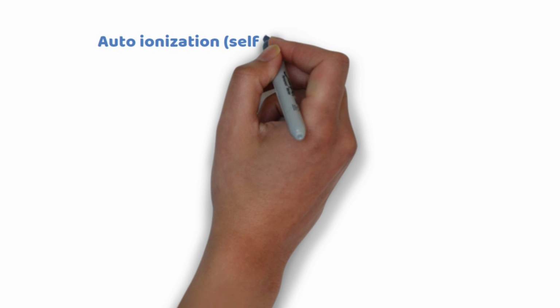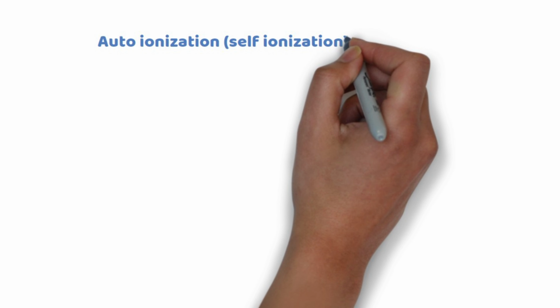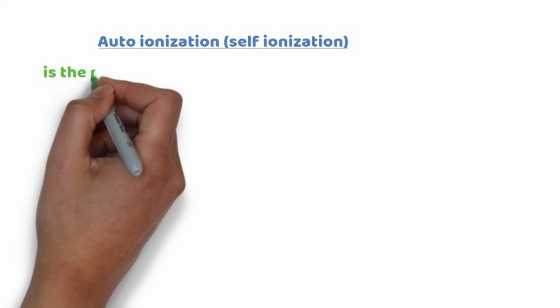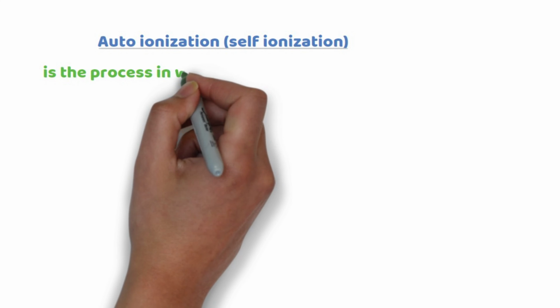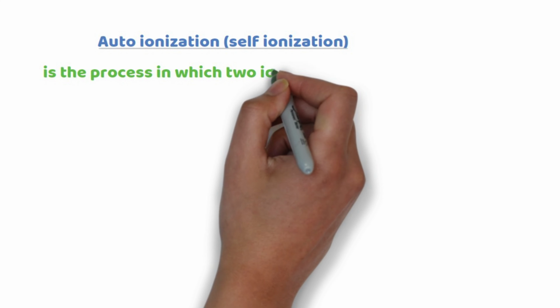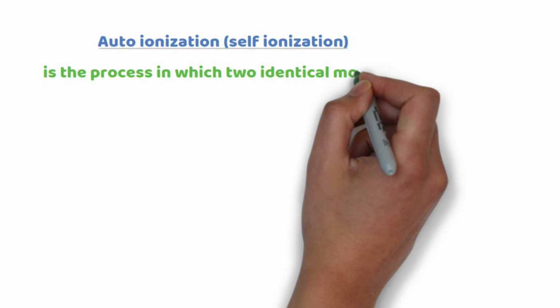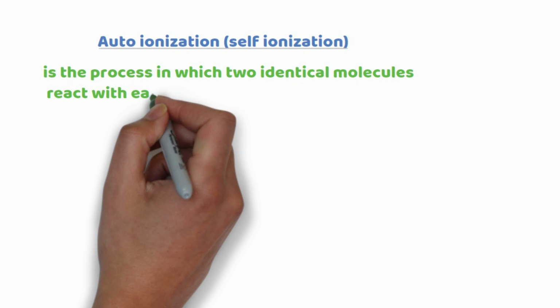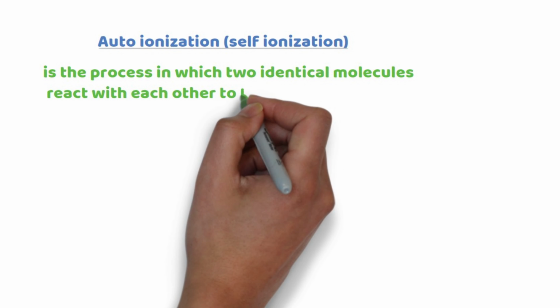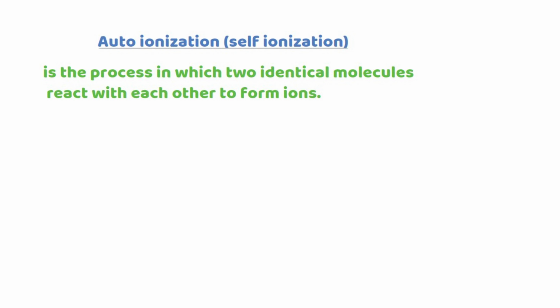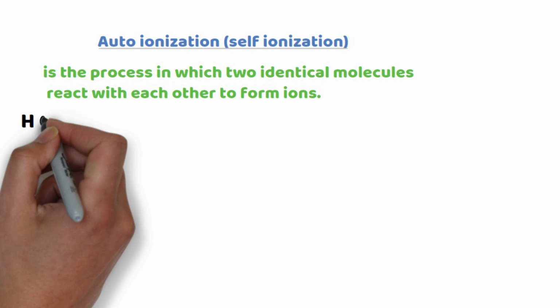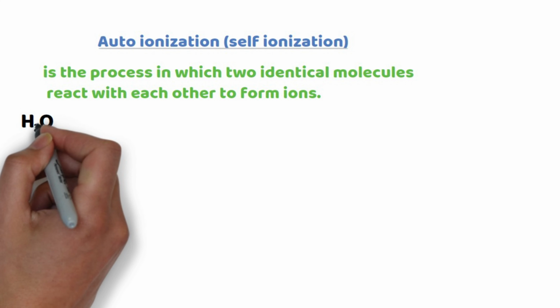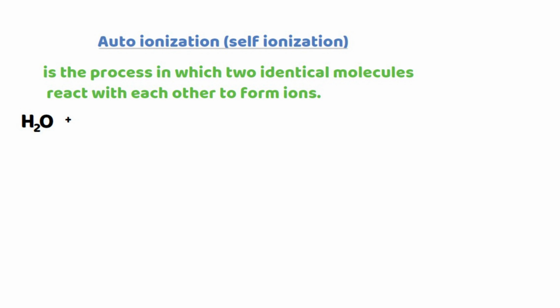Auto-ionization or self-ionization is the process in which two identical molecules react with each other, and finally they form ions, namely a cation and an anion. Here is an example. Water reacts with itself.